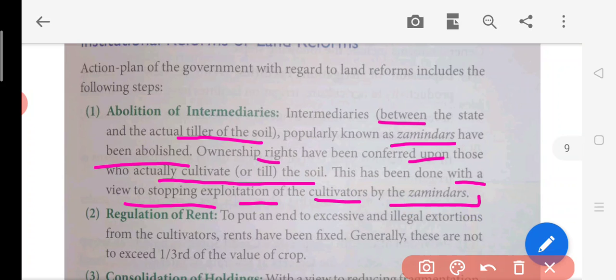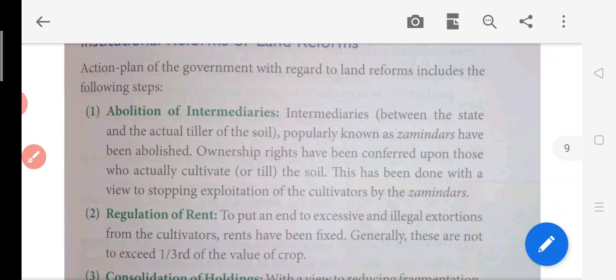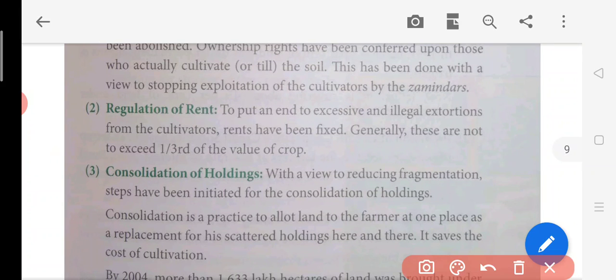So what they have done, they have taken this ownership right from the zamindar and given it to those people who are the actual tillers of the soil. Means those people who were working on the lands of these landlords became the owners of these lands. Now, the second point is regularization of rent.